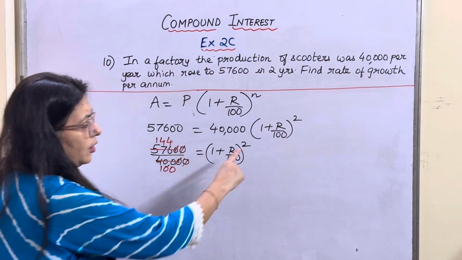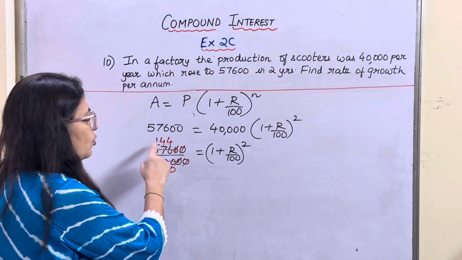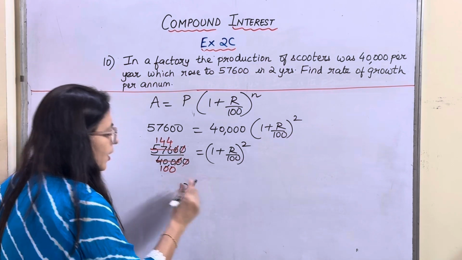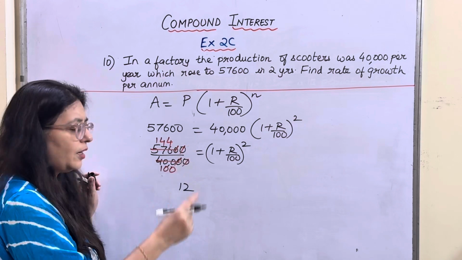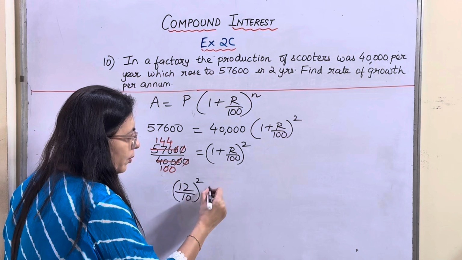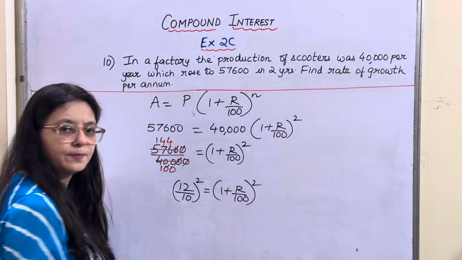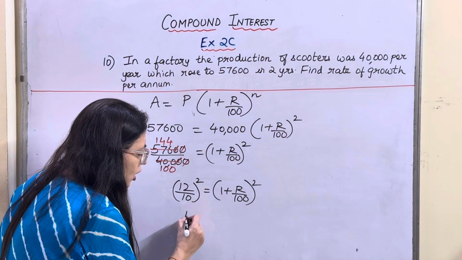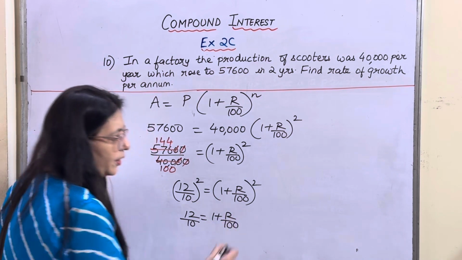Okay, now here it is a square. Think of a number which is the square root of 144. It is 12. Yes, so 12. And what is the square root of 100? It is 10. 10 into 10 is 100. 12 into 12 is 144. So 12 upon 10, the whole square is equal to 1 plus R upon 100, the whole square. Okay. Now taking out the square root from both the sides, what you will get? You will get 12 upon 10 is equal to 1 plus R upon 100.